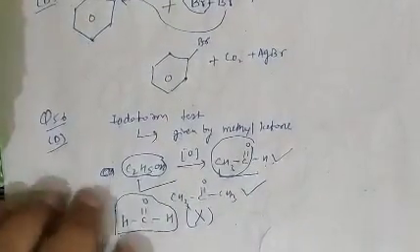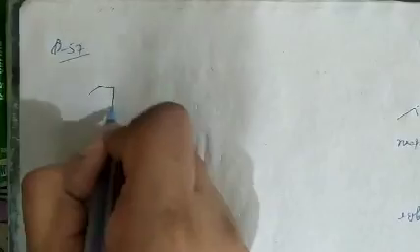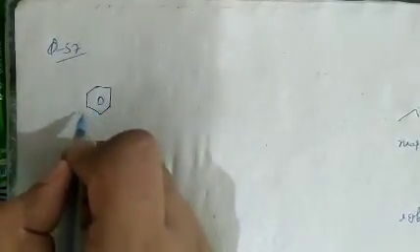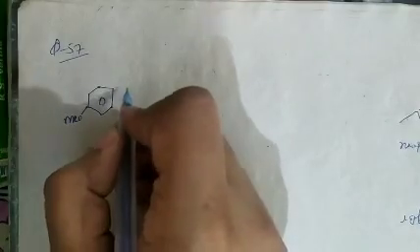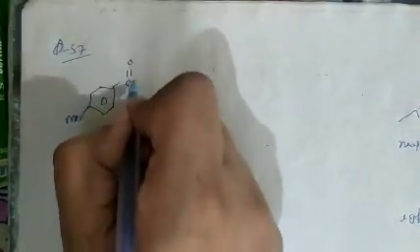See question number 57. In question number 57, what is given there? Question number 57 asks for the major product B obtained by the reaction. As we know, the compound given is basically this methoxy group, and the group attached here is benzaldehyde.